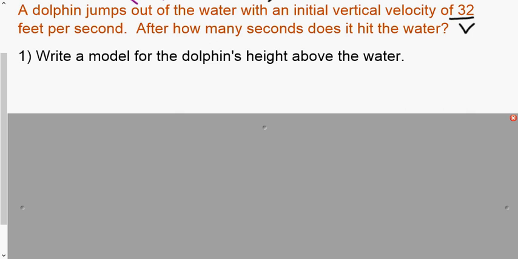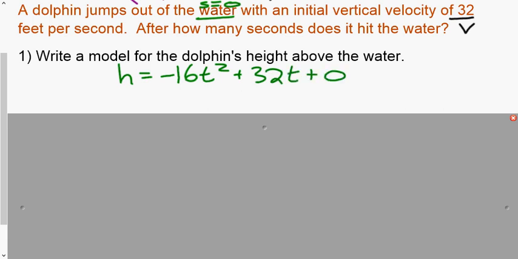If it's jumping out of the water, that means that our starting height, which we call S, is going to be 0. So when it asks us to write a model for the dolphin's height, well, the height is going to be, and again, we've got gravity always pulling us down, plus our initial vertical velocity of 32 times t, and our starting height was plus 0.